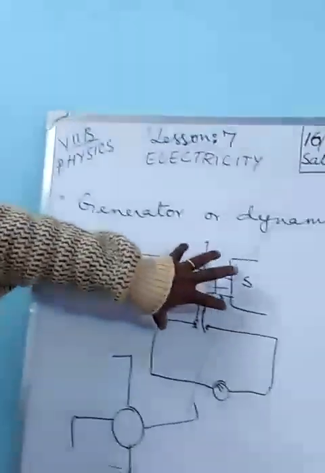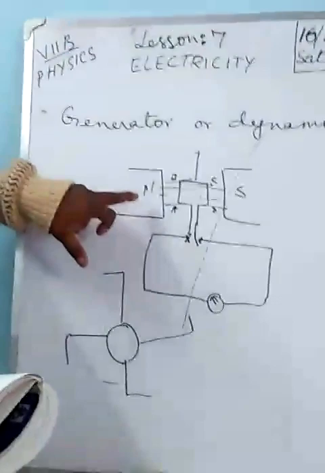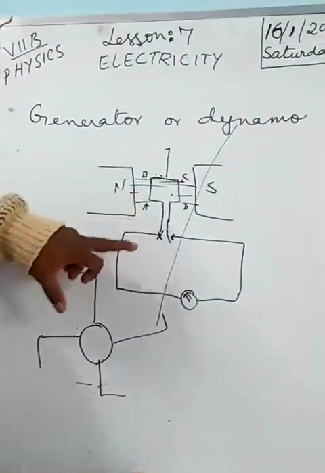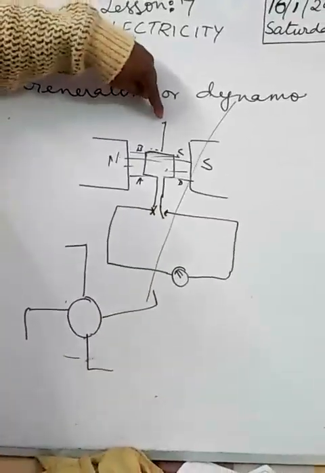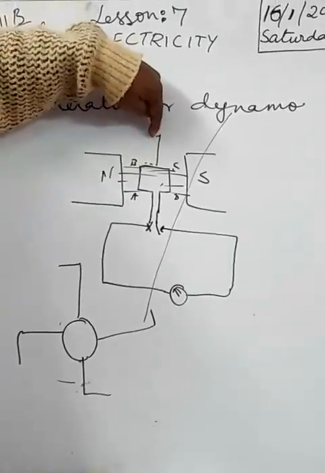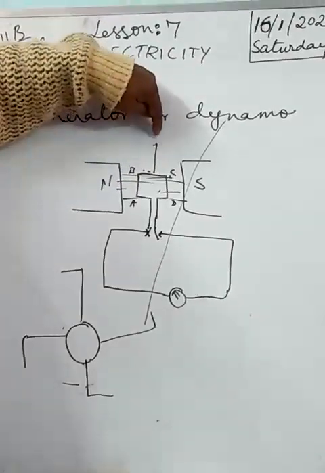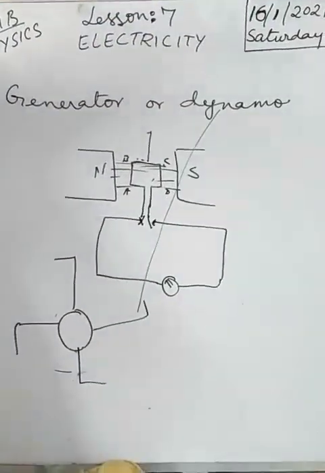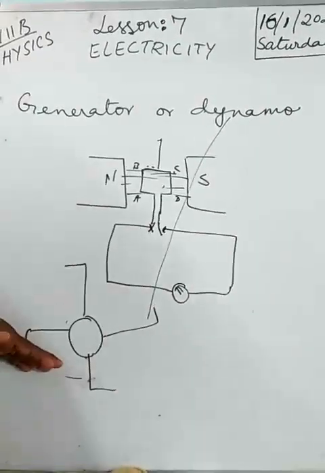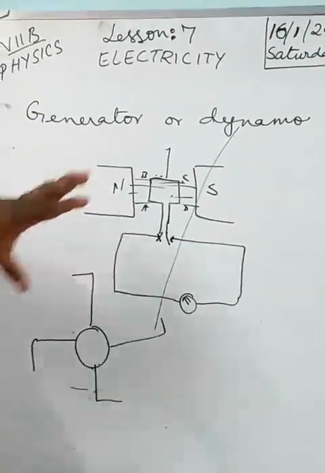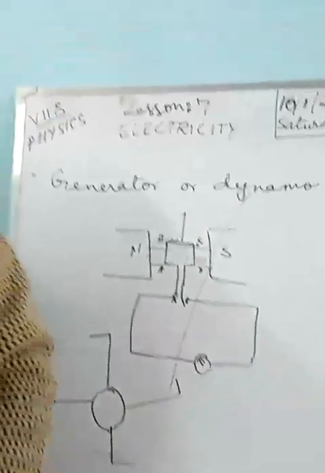So finally, ultimately, this is the main idea by which electricity can be produced. The idea is how to make this axle rotate. To make this axle rotate, we have hydroelectricity, thermal power stations, and nuclear power reactors. You understand, my dear students? Now this is how electricity can be produced.